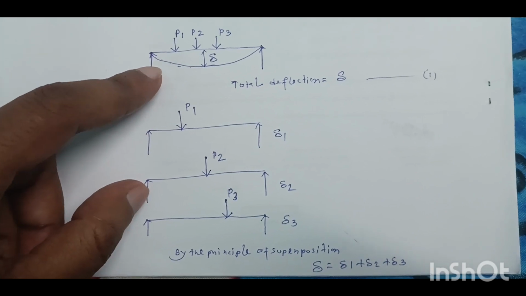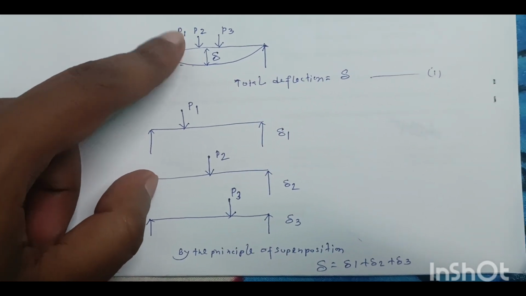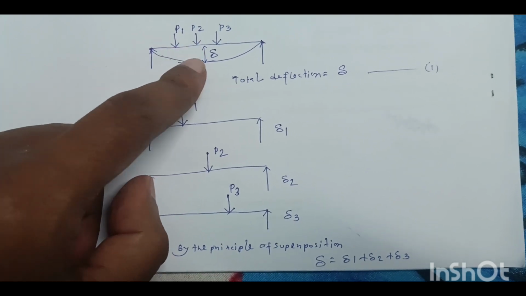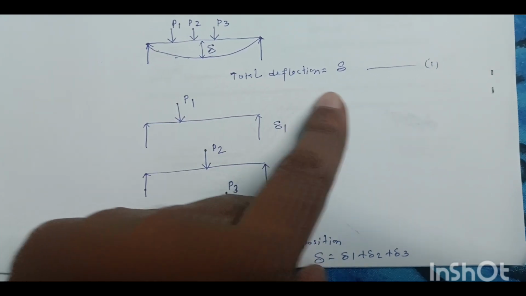Suppose this is a beam structure subjected to multiple loadings P1, P2 and P3, and under this loading the total deflection is delta. Okay, so total deflection delta.